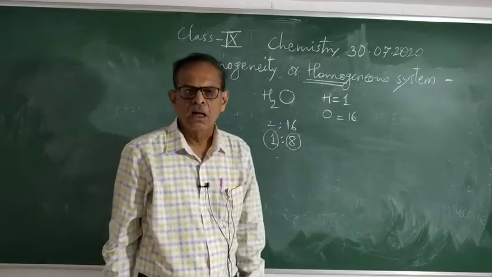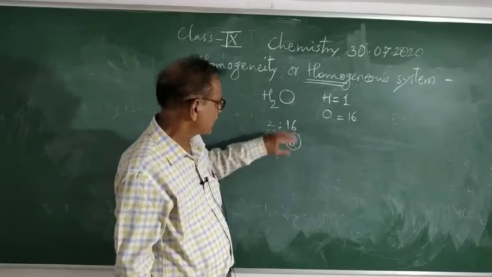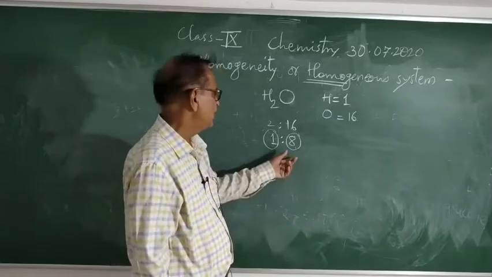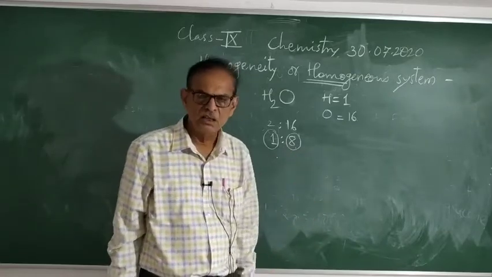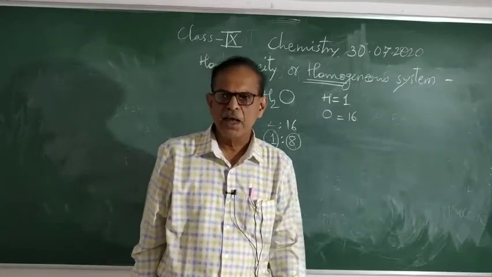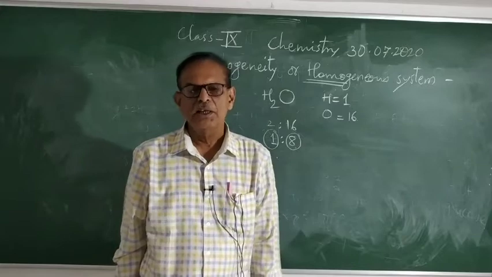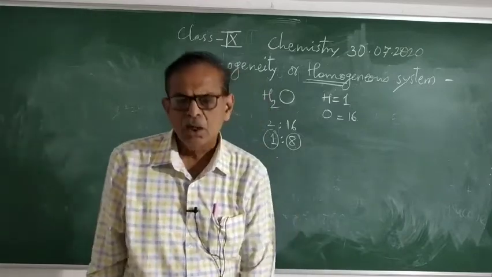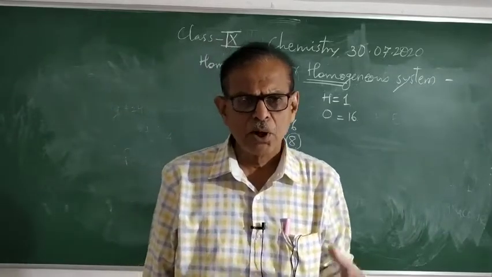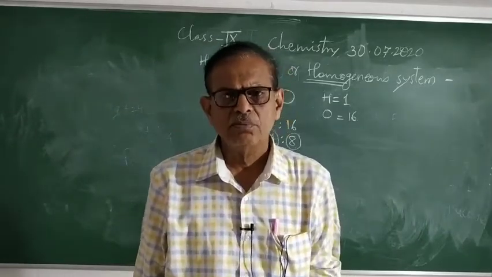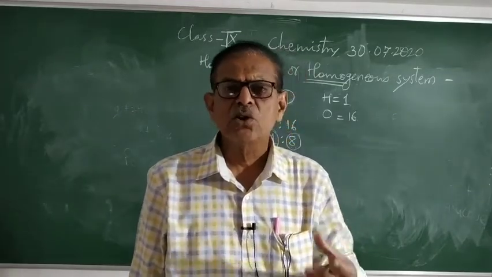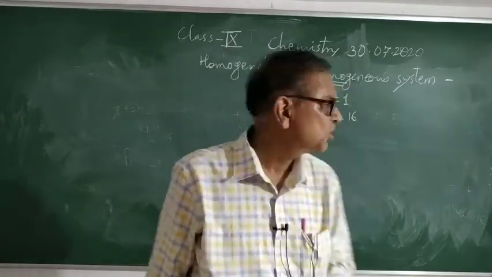And thus you will find that 1 part by weight of hydrogen always combines with 8 parts by weight of oxygen, so they are present in the water molecule in a definite proportion. Therefore the chemist Proust stated this law of constant proportion, or the law is also known as the law of definite proportion.